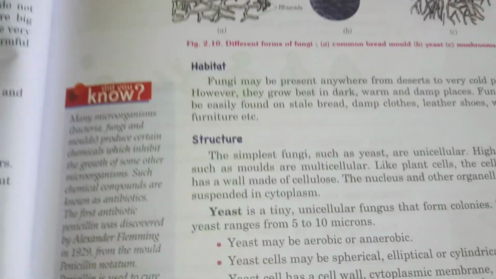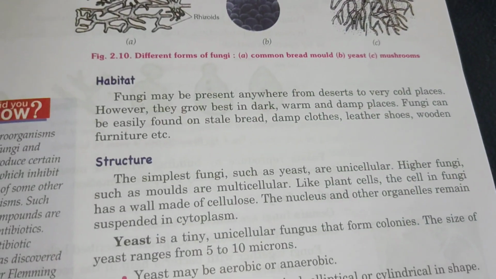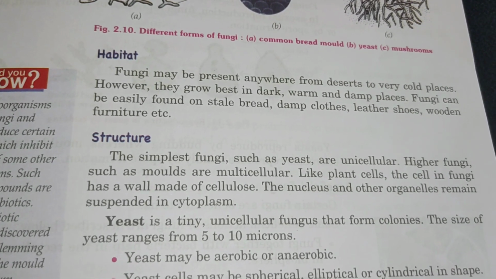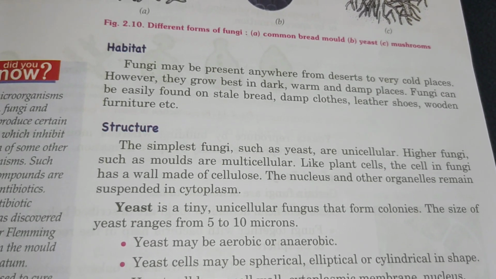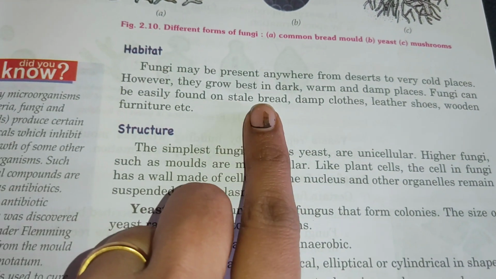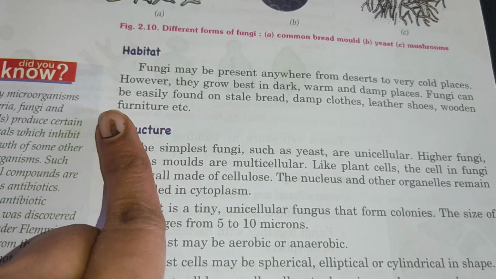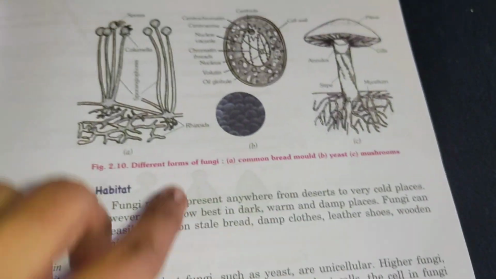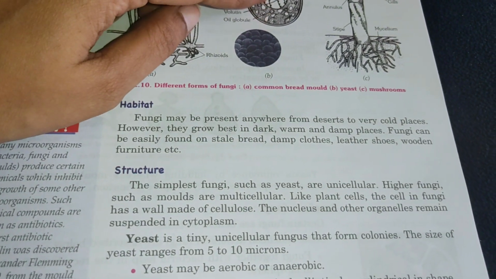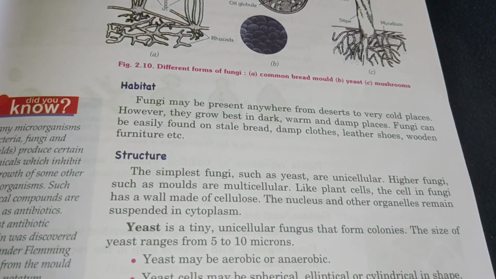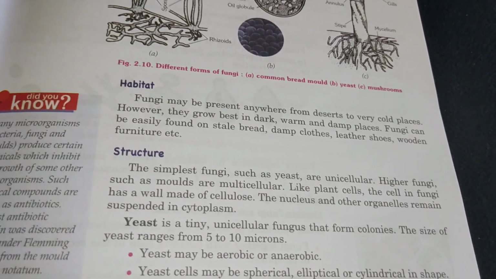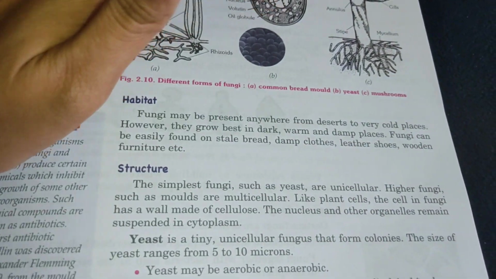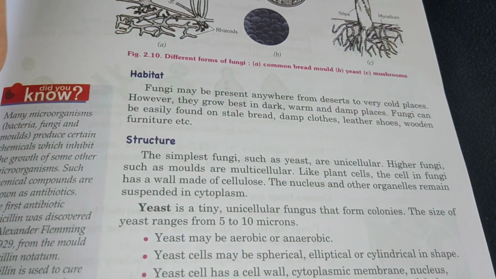Where do they live? What is their habitat? Fungi may be present anywhere from deserts to very cold places, and grow best in dark, warm and damp places. They can be easily found on stale bread, damp clothes, leather shoes, wooden furniture, etc. Then structure, how will it be? The simplest fungi such as yeast are unicellular. Higher fungi such as molds are multicellular. Like plant cells, the cells in fungi have a cell wall, made up of cellulose. The nucleus will be present and other cell organelles are also suspended in the cytoplasm.